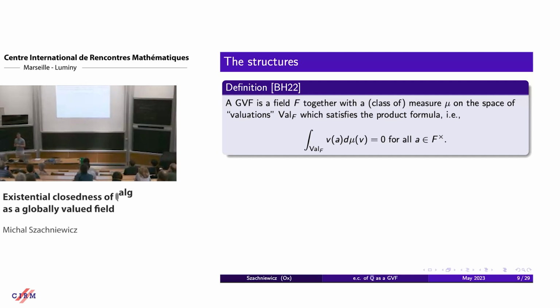So first of all, if it comes to valuations, one needs to consider real valuations. Otherwise, the product formula won't make sense. And so if you want to consider real valuations, you may happen to consider a valuation and, for example, 2 times the valuation. So some measures are supposed to be identified. This is why we look at classes of measures, not measures themselves.